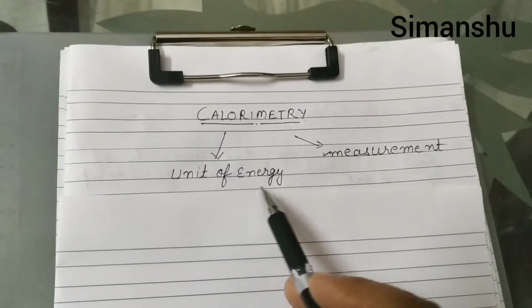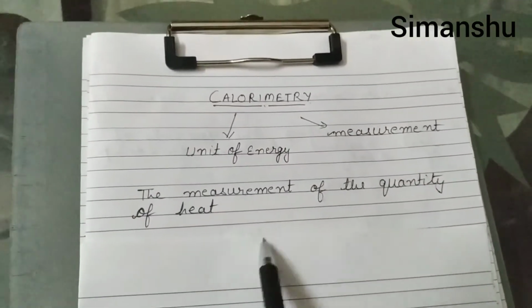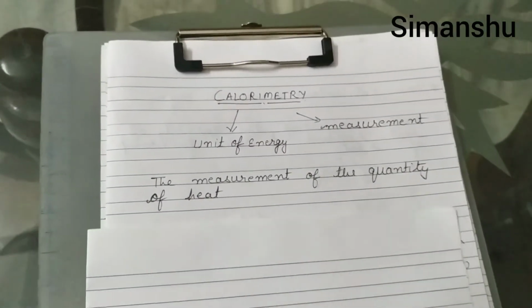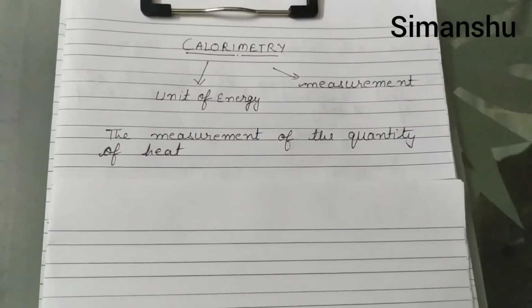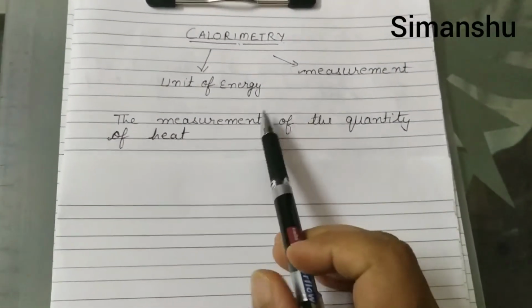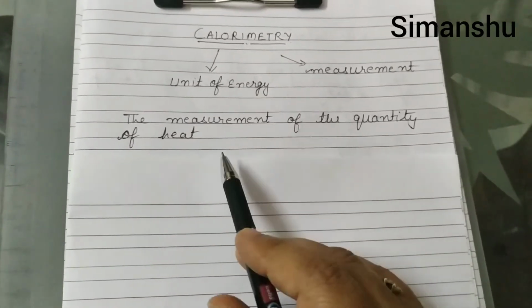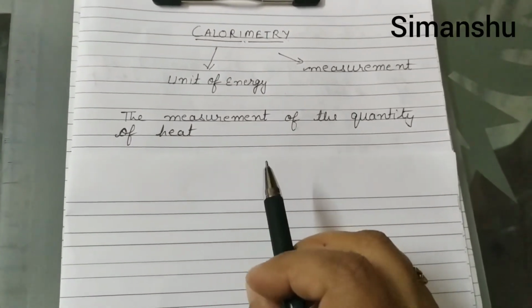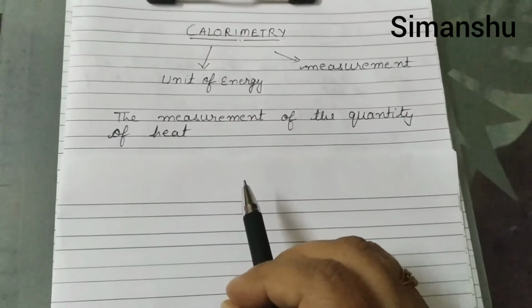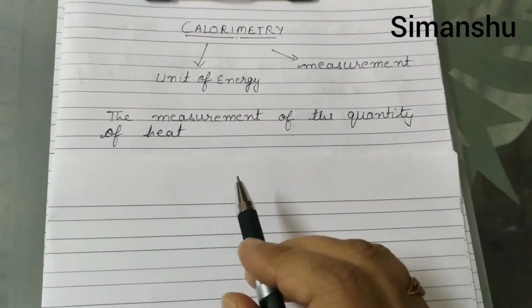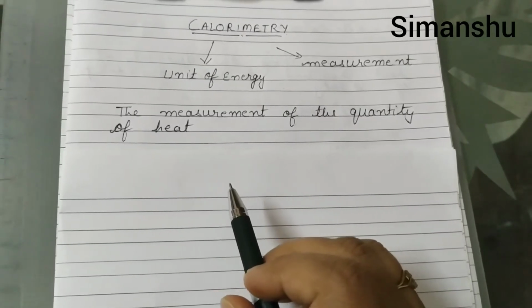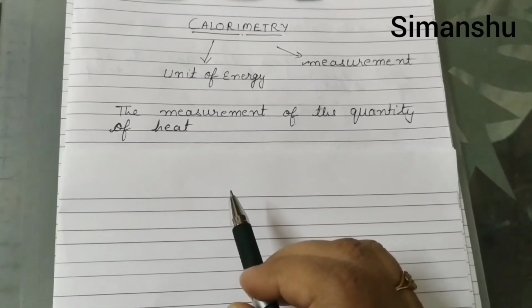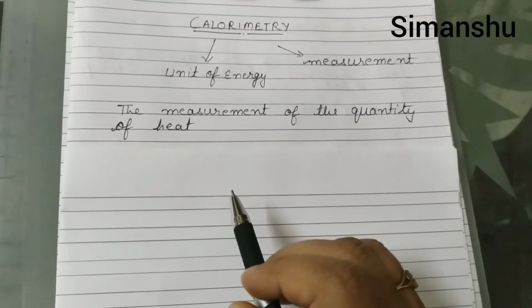Which energy? Heat energy. Yes. So we will discuss the measurement of quantity of heat. So before discussing how to measure the amount of heat contained in a body, we should know about the basic things related to the chapter. Basically, we should know about heat and temperature.